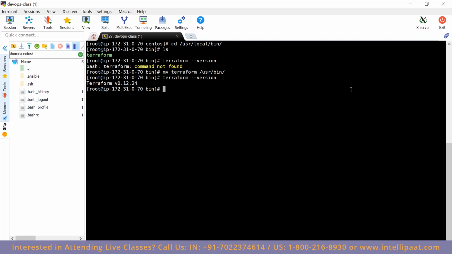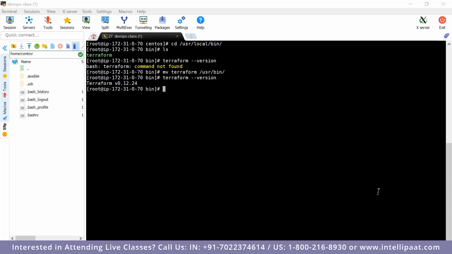Okay, so you will have to move it. Just download the file, copy it and write it here, so that you first unzip, and second move the file: move Terraform to /usr/bin.